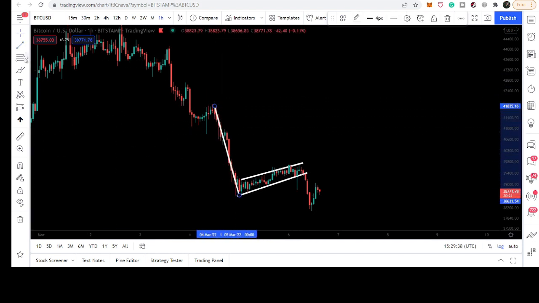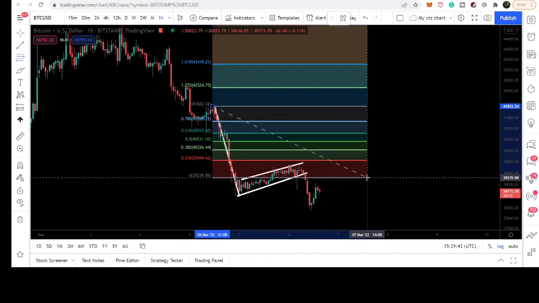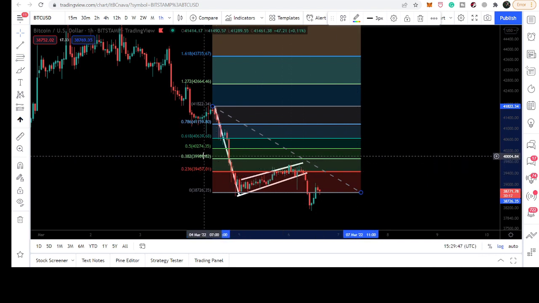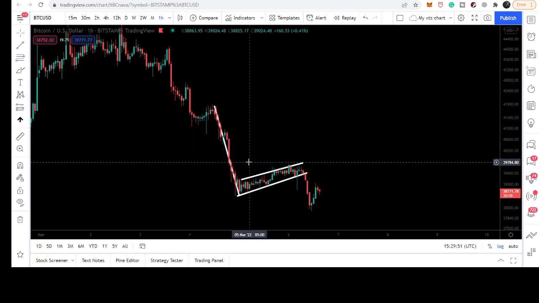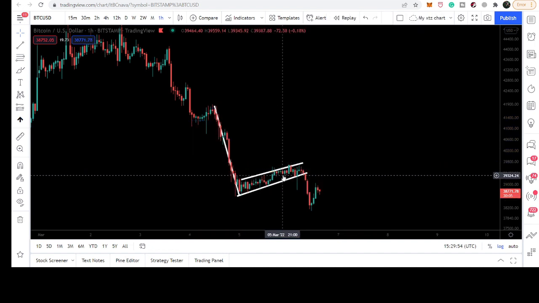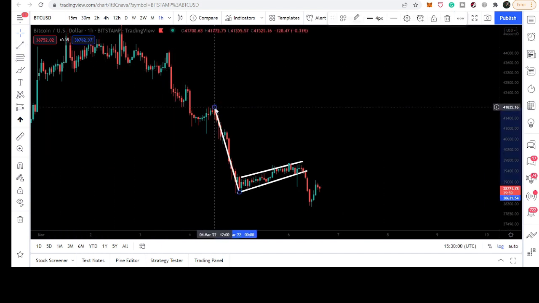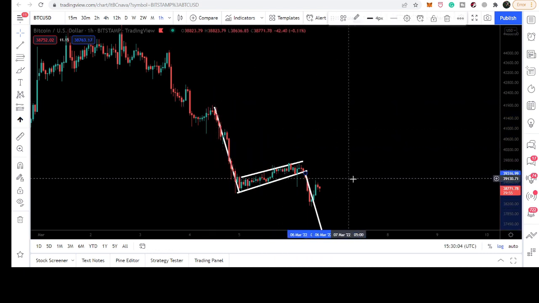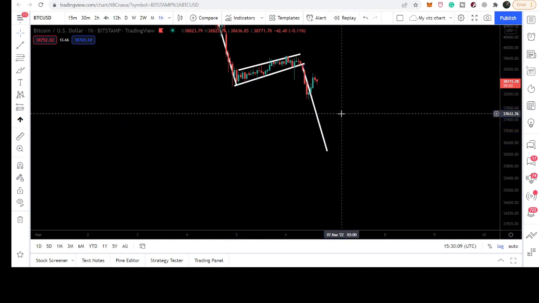Now if I place this Fibonacci tool from this high to this low, then we can see that this movement is not retraced more than the 0.382 Fibonacci retracement level. Therefore, this is a perfect bear flag, and the price line has also broken down this support of the channel or bear flag, and the target to the downside after this breakout will be very far down from here. That will be approximately here at 36.3k.